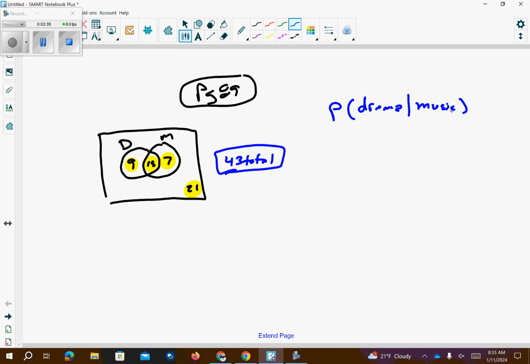Okay, so first thing, when I do these, I think of this as like the fraction sign, even though it's not. So this is the bottom number, and this becomes the top number, or numerator, denominator, okay? So the amount of people who like music is 15 and 7. So that would give me 22.